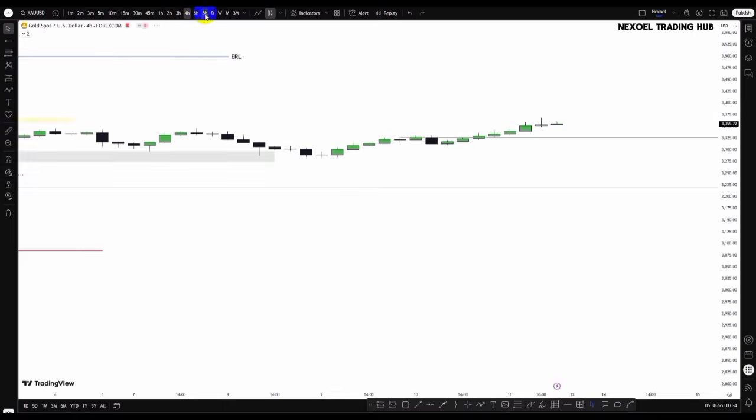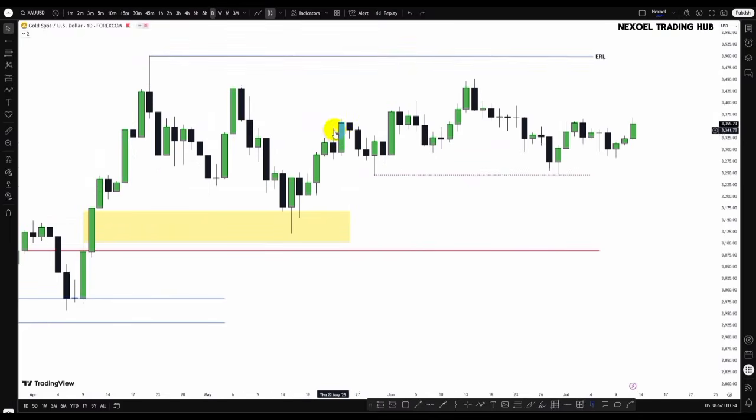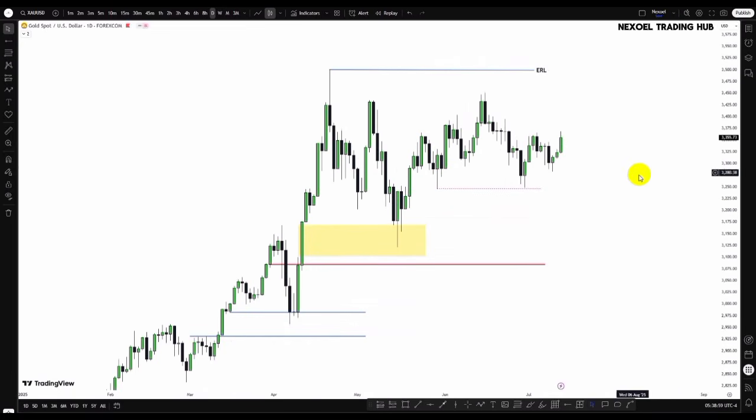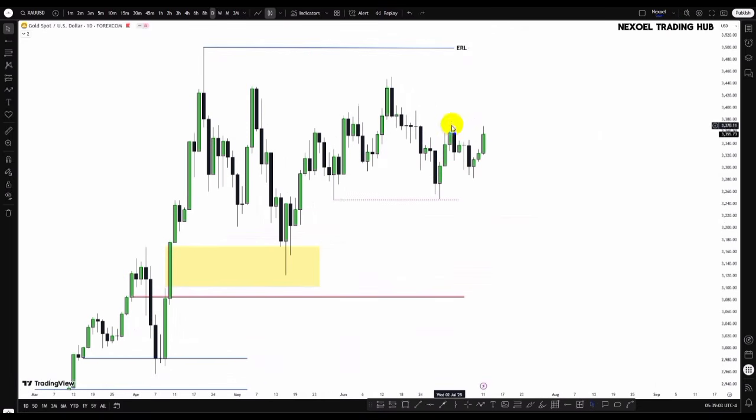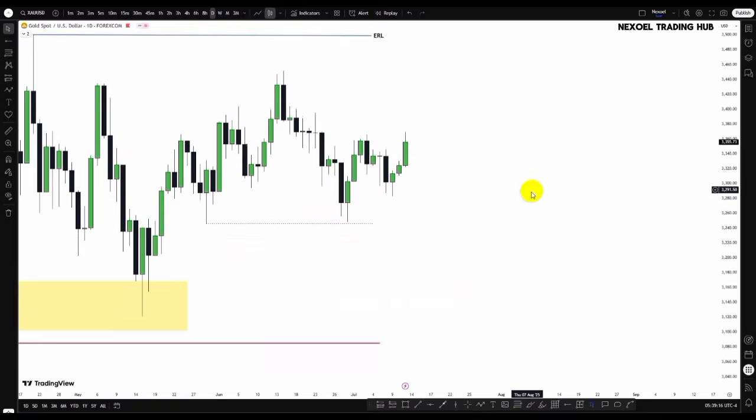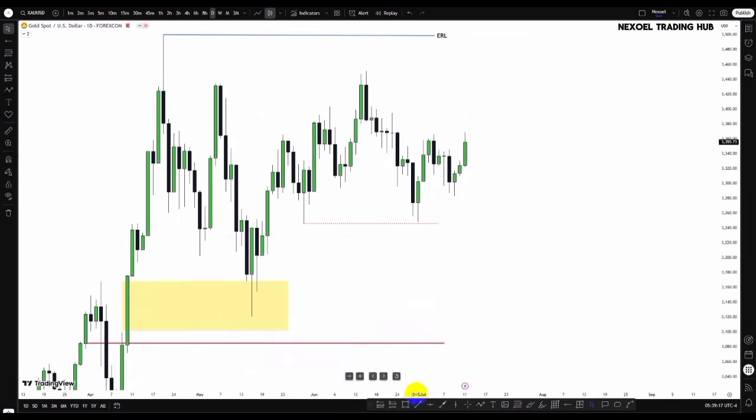So let's check the daily time frame. In the daily time frame, what we can clearly see is price traded to the upside, volume closing above this bearish candle, and then price traded to the downside, returning to mitigate this, and a bullish push to the upside. So from the daily time frame, we can also see that price has traded above this bearish candle.